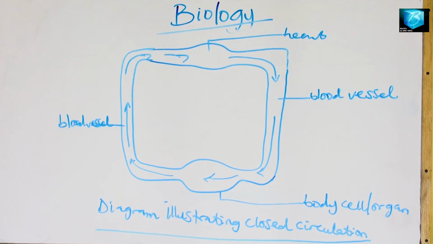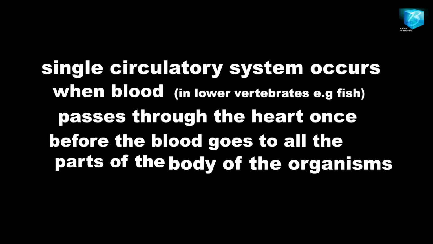All right, the second one is single and double circulatory system. We have single circulatory system as found in lower vertebrates such as the fish. It is a type of circulatory system where the blood, or the transport medium, passes through the heart and is pumped only once, and the transport medium goes round the body, then returns back to the heart. But in man, it is a double circulatory system, in the sense that the heart pumps the transport medium twice before the transport medium goes round the body.